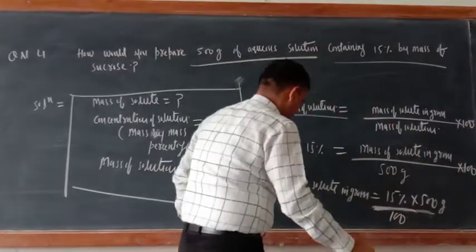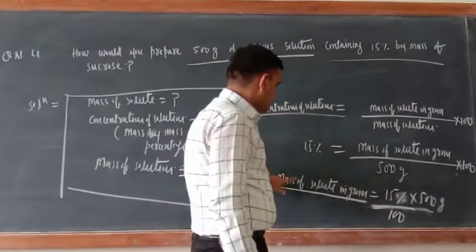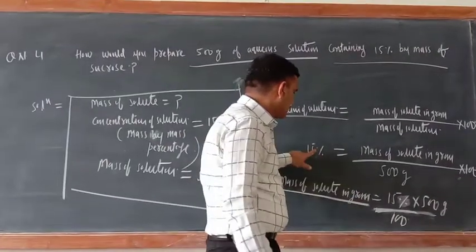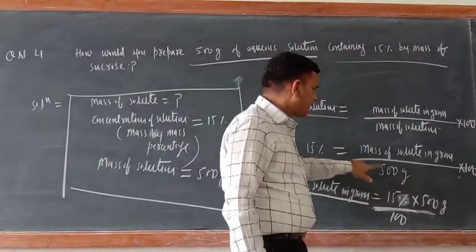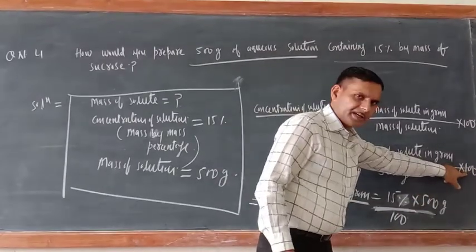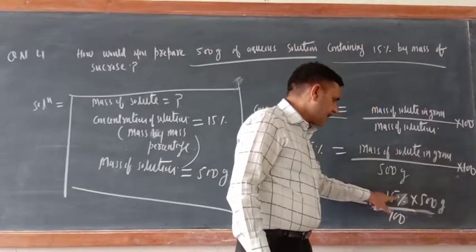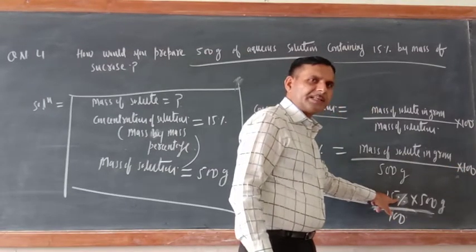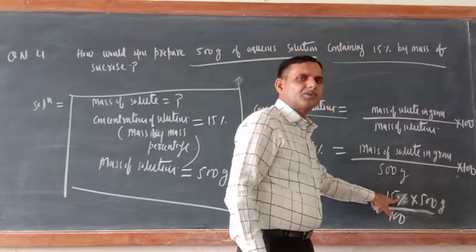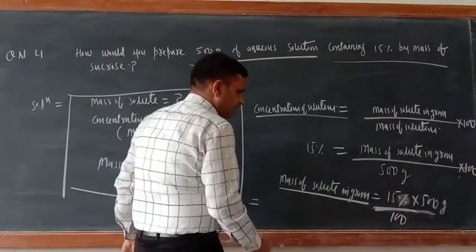So just see, solve this one. So the mass of solute in gram equal to this 15% into 500 gram divided by this 100. So just see, in denominator I have written this 100, nothing to do with the percentage sign of 15. So remember this one.